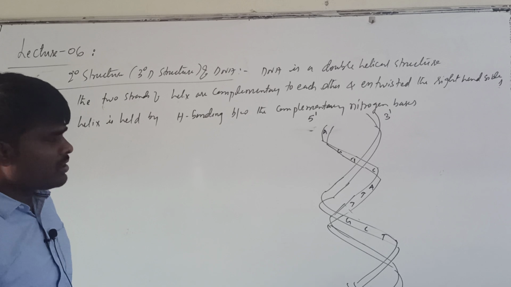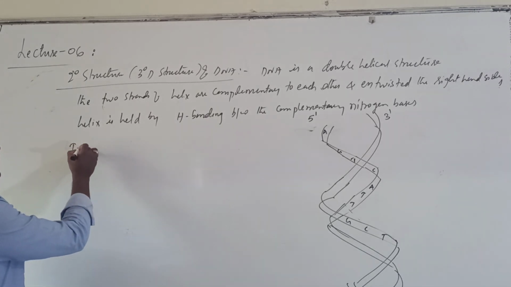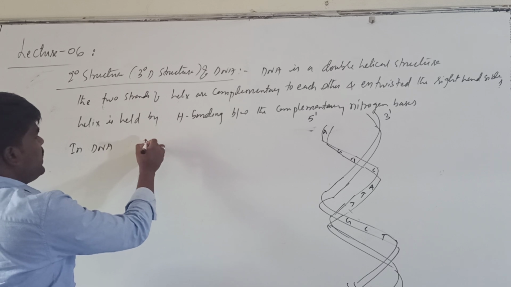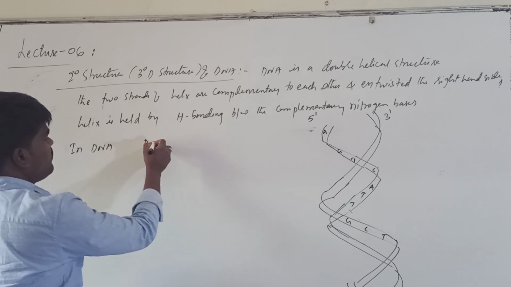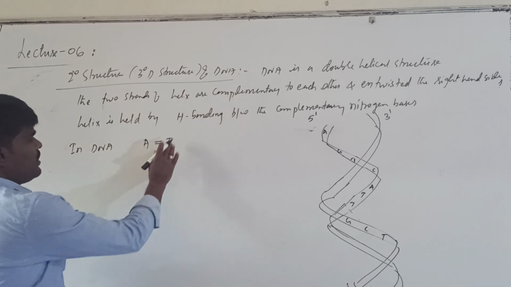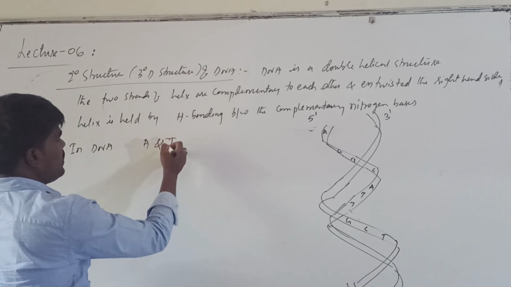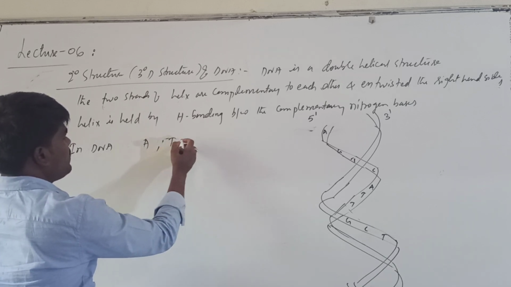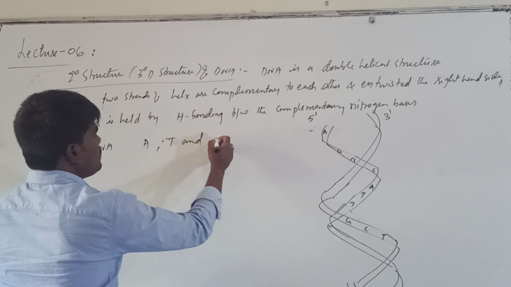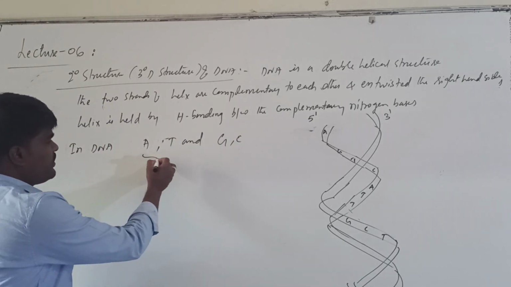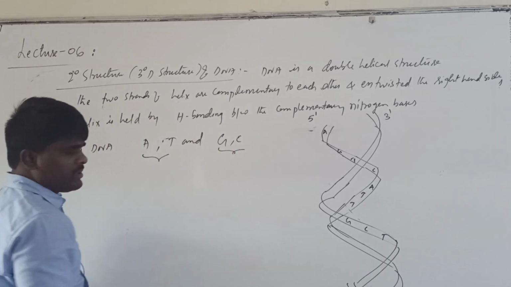In DNA, adenine and thymine are complementary base pairs, and guanine and cytosine are also a complementary base pair.